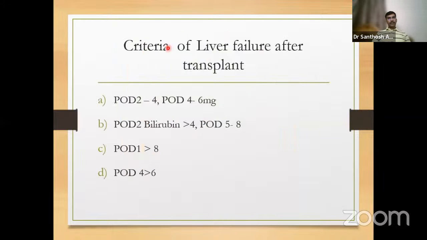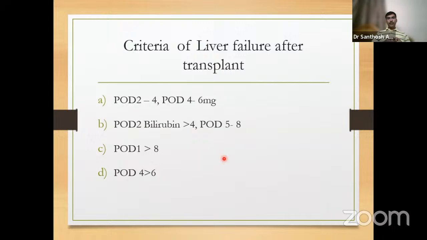So this question was asked. I actually don't know the exact answer. I also don't know whether the options quoted here are right or wrong. The question discussed in our group was on criteria for liver failure or graft failure after transplantation, and the bilirubin was given on post-op day 2, day 4, day 1, day 4.